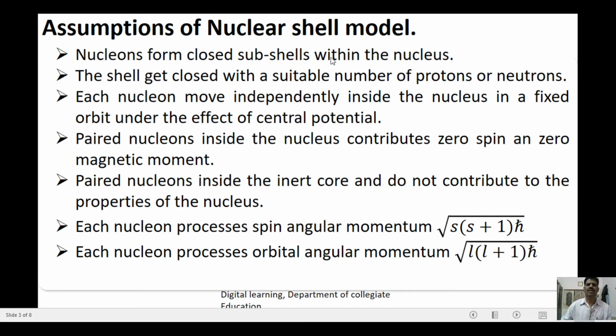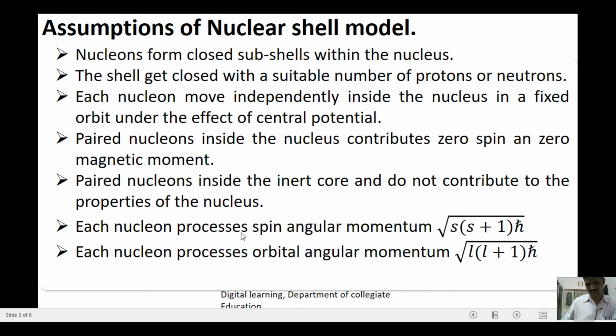Assumptions of the nuclear shell model. Nucleons form closed subshells within the nucleus. The shell gets closed with a suitable number of protons or neutrons. Each nucleon moves independently inside the nucleus in a fixed orbit under the effect of central potential. Paired nucleons inside the nucleus contribute zero spin and zero magnetic moment. Paired nucleons form the inert core and do not contribute to the properties of the nucleus.